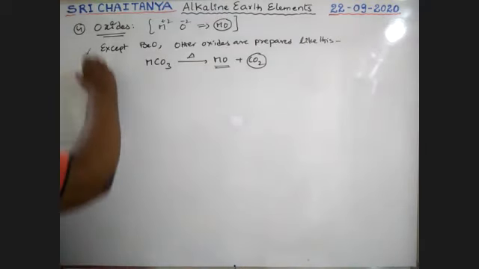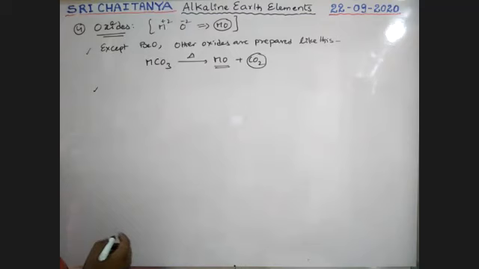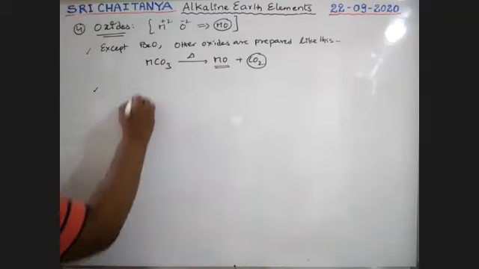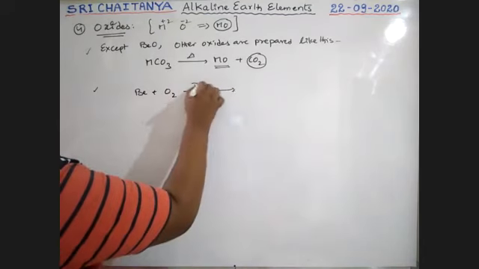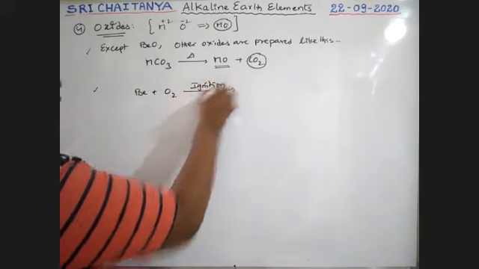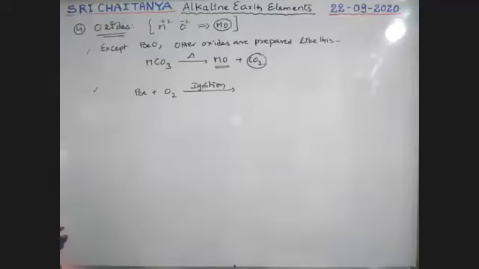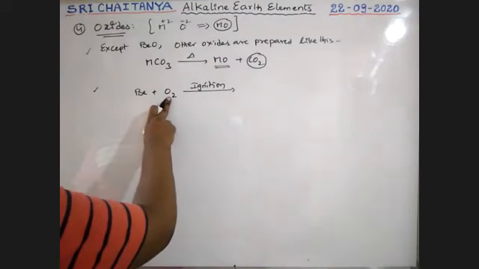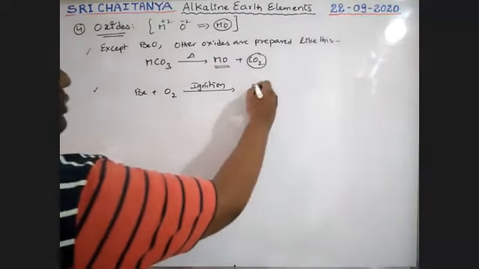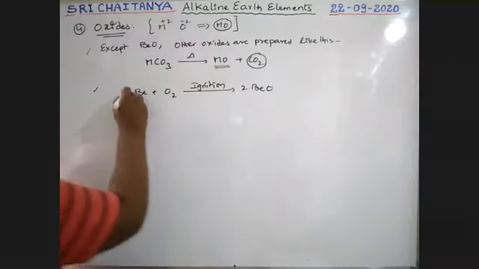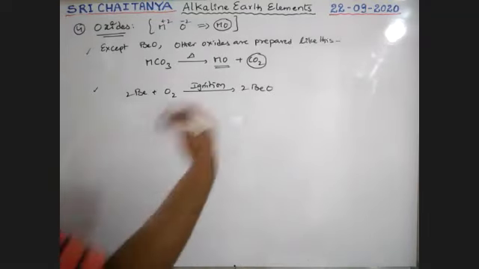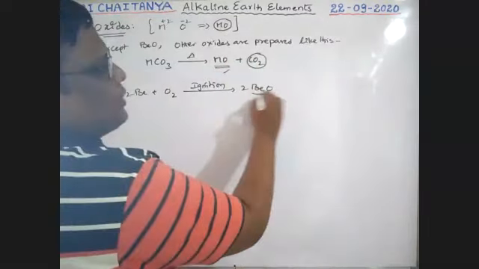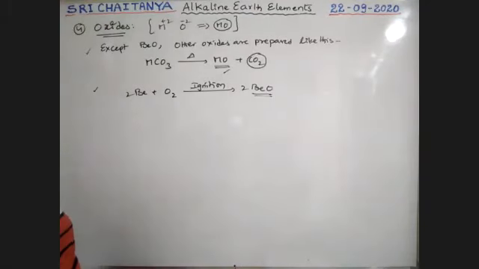So how to prepare beryllium oxide? By ignition, that is burning, boys. When beryllium metal is burned in excess oxygen, beryllium oxide is the product. So this is the way to prepare these oxides, boys. Other oxides are prepared like this, but beryllium oxide is like this.